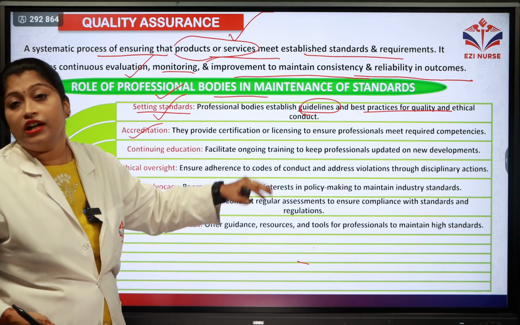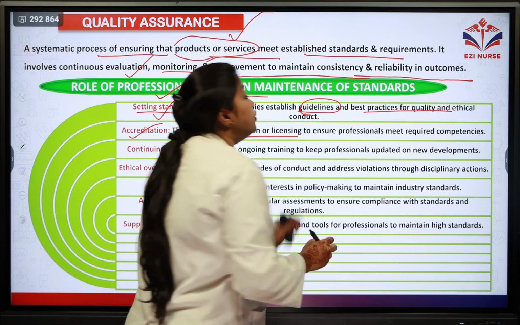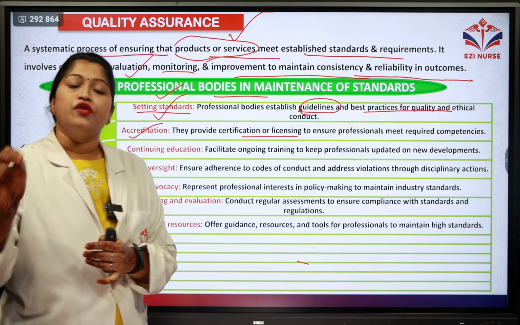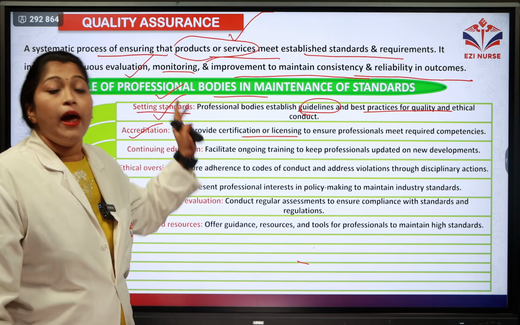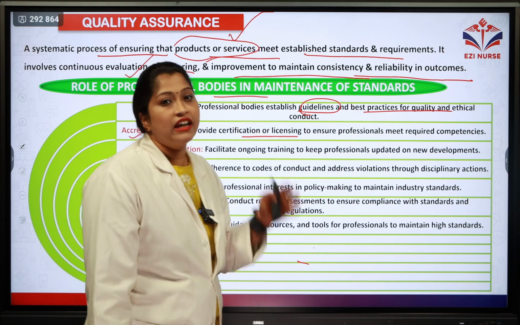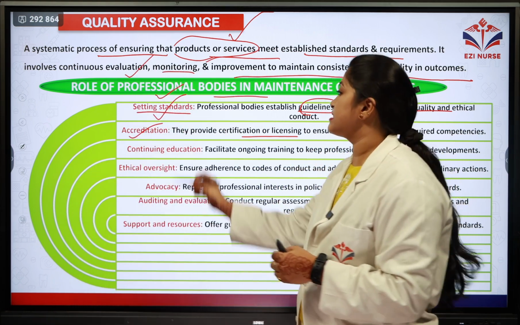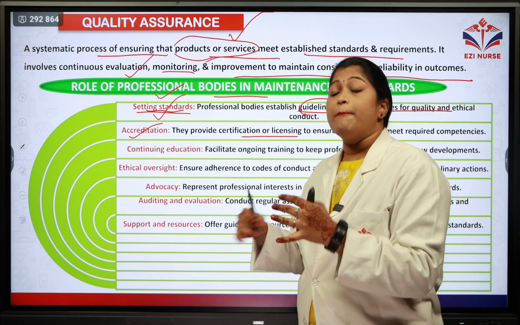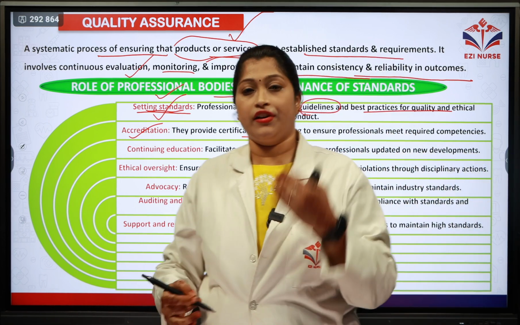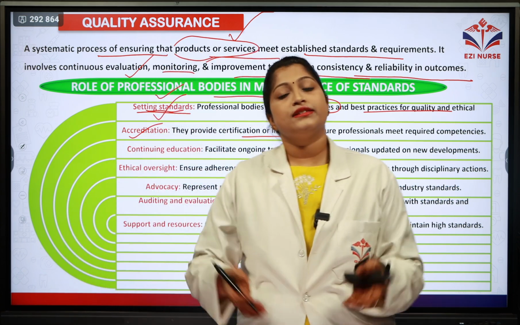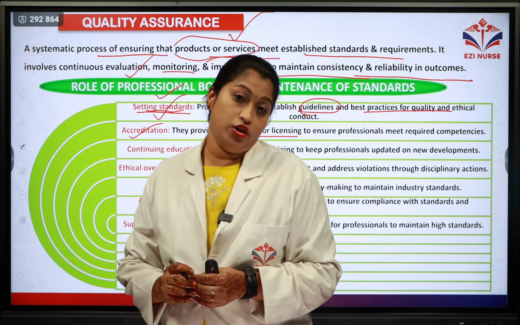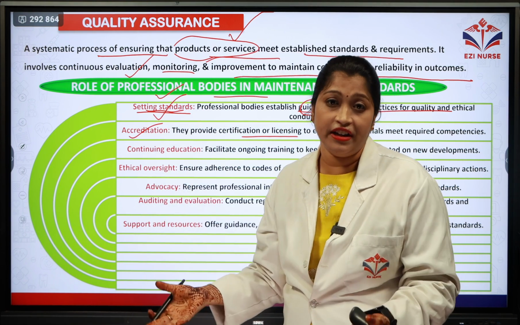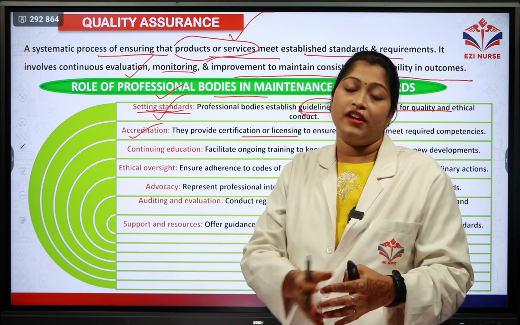They provide the certificate or licensing to ensure the professionals are meeting the required competencies. For example, as I just told you, they provide certification and licensing if all the standards and guidelines have been met. For example, we have already seen the adulteration process. Adulteration means mixing non-quality goods into a good product and making it higher in quantity. This kind of adulteration is seen.